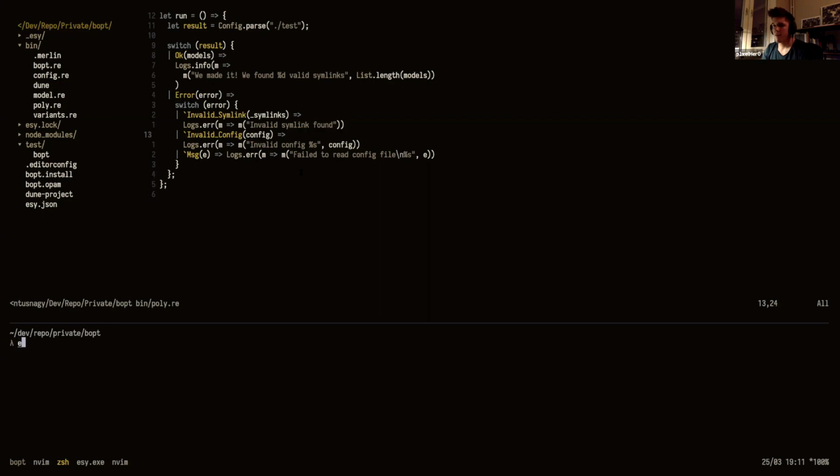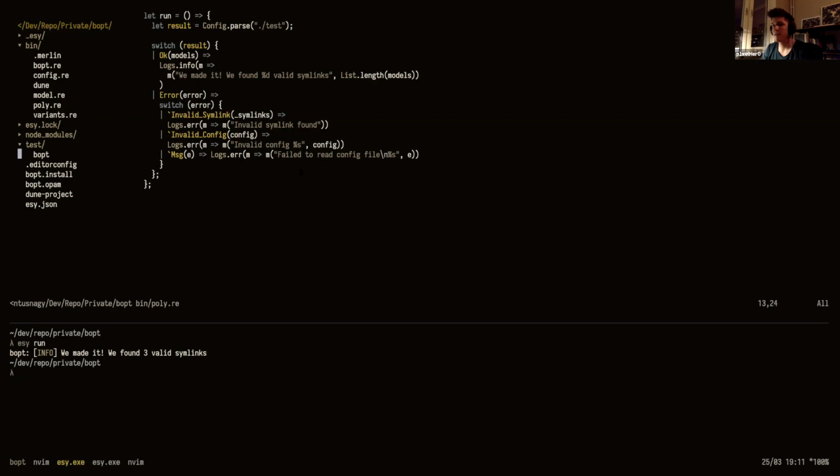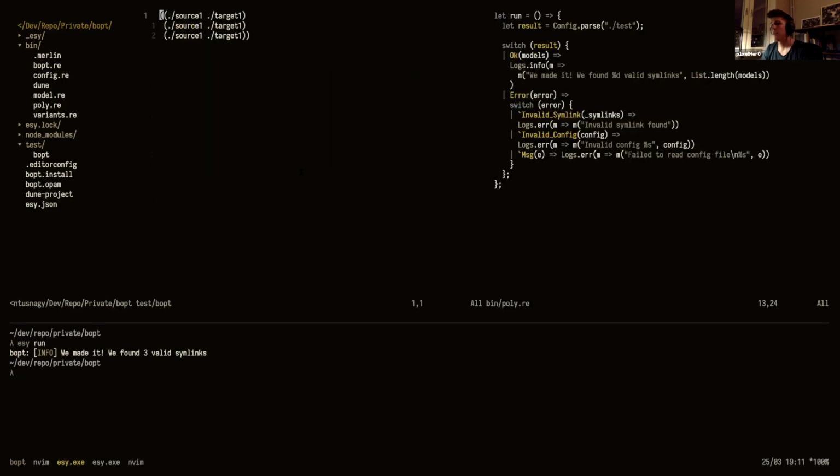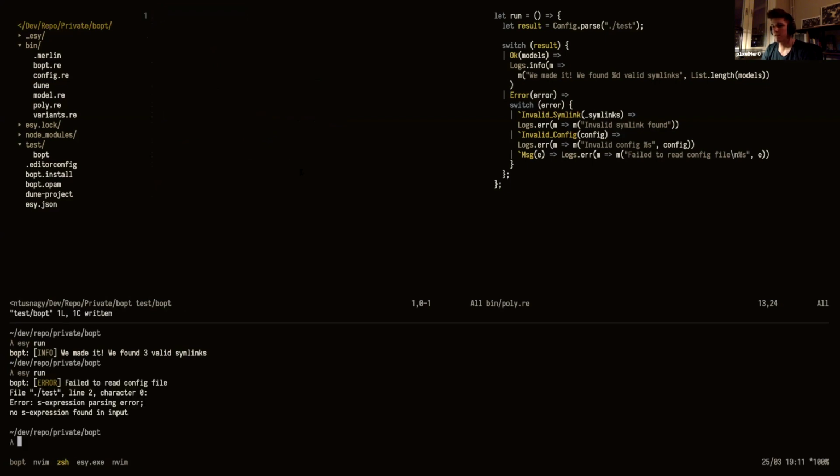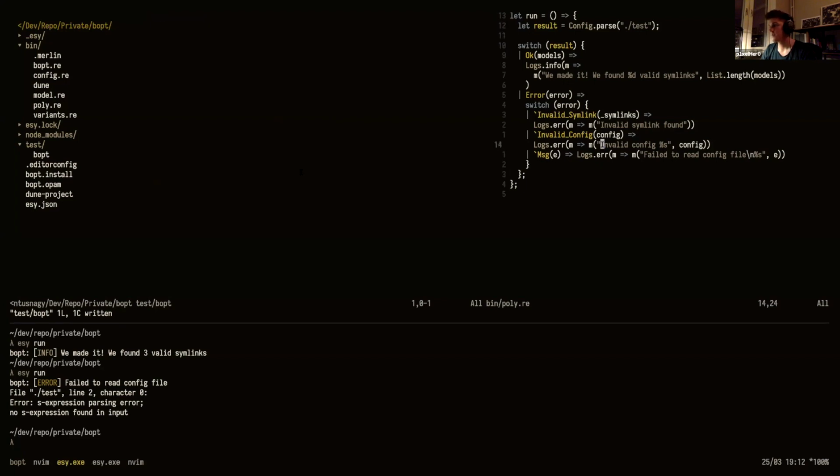I'm just going to run the program. Hopefully it works. Exactly. So we just made it. We found 3 valid symlinks, and this matches what is here. And then we can try to remove everything. Yeah. Error. So this is basically the error we get from the S-expression parsing. So this will be this part with the message.